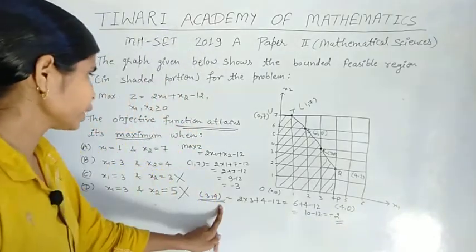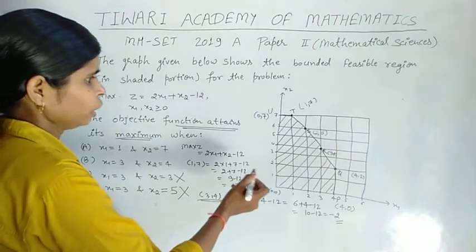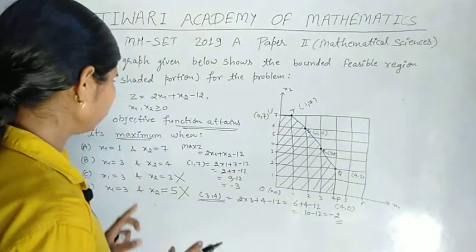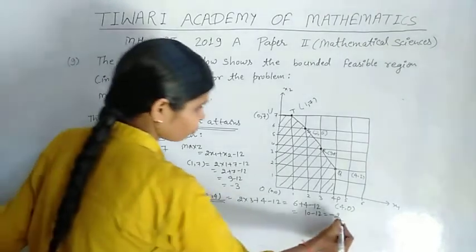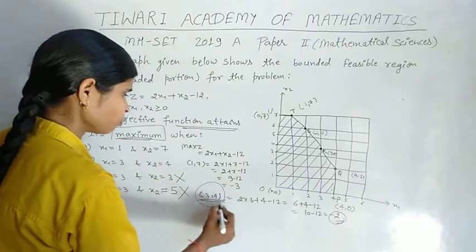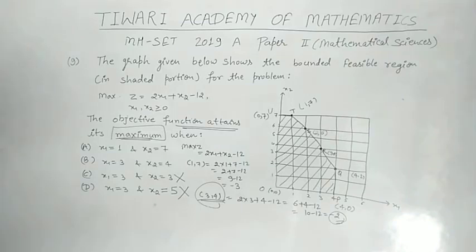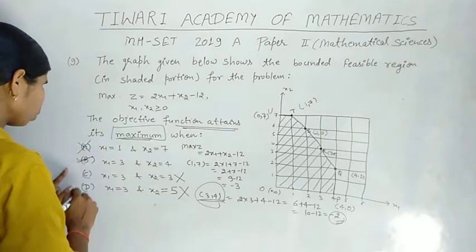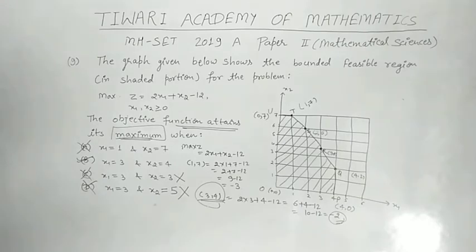The maximum value at the point 3, 4 is minus 2. So in this shaded portion, 3, 4 gives the optimum value in terms of maximum, which is minus 2, and the point is 3, 4. That means x1 is equal to 3 and x2 is equal to 4. So our answer B is true and option A is a wrong option. C or D are also wrong options. Finally question number 9.